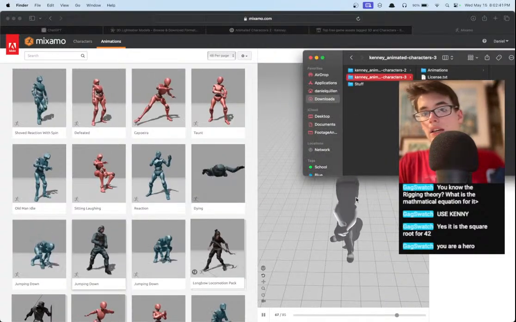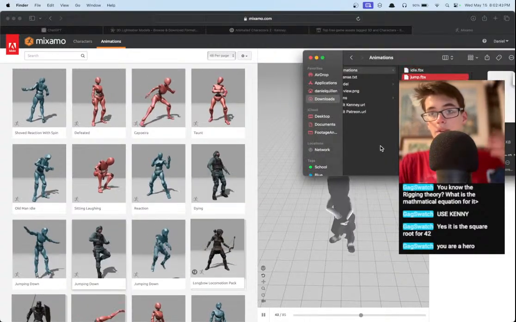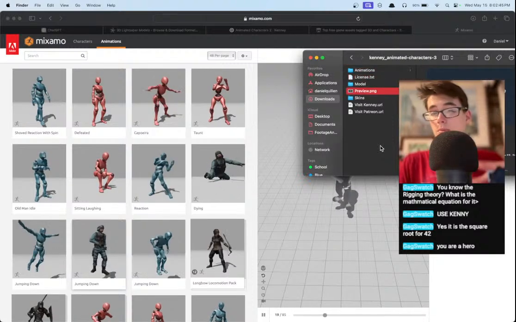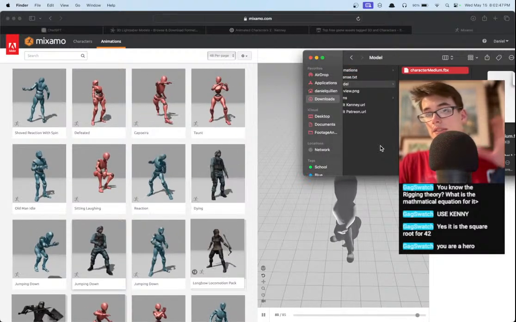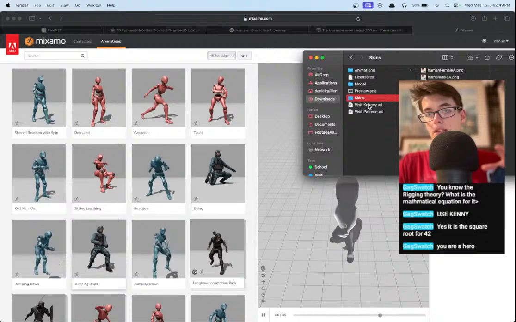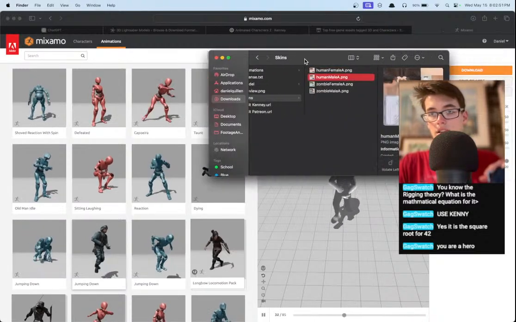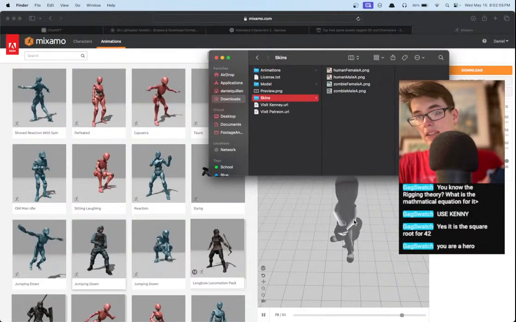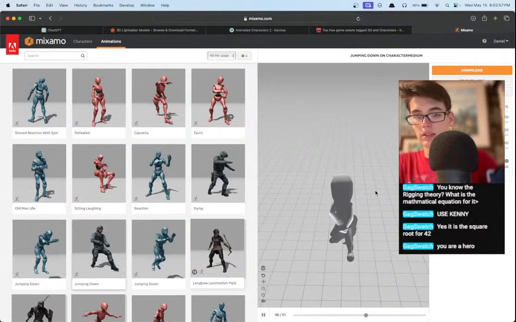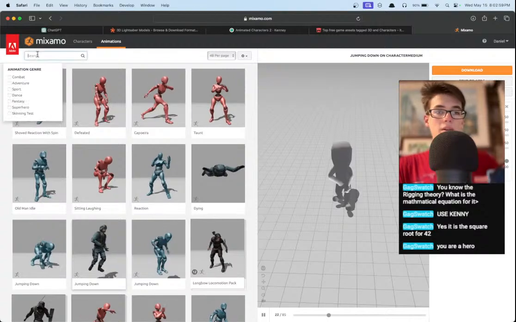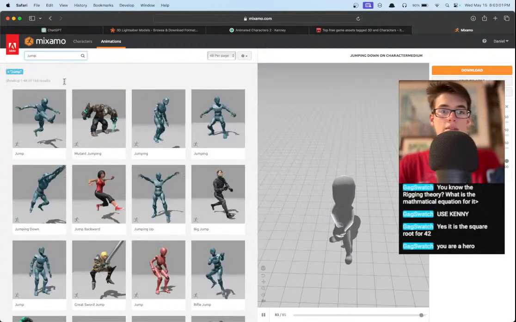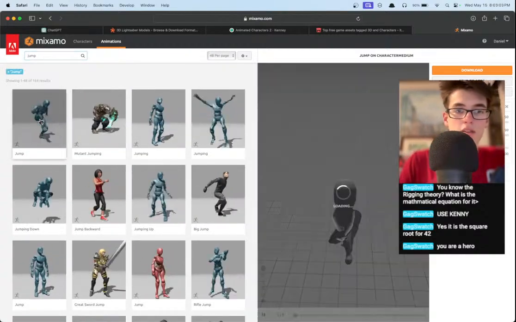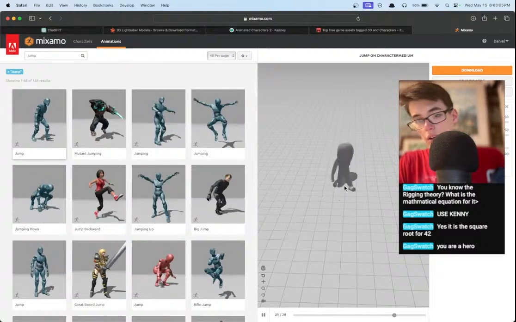So you can see these characters are already rigged. If they weren't rigged, then Mixamo could probably still rig them for you. But since this one is already rigged, it doesn't have the texture, but we can throw one of these textures on it if we want to. I'm not sure if we can actually do it in Mixamo. I think we'll have to do it afterward. But we should now be able to grab anything we want. If we want our guy to be able to jump, which maybe they didn't include, now we have him jumping.